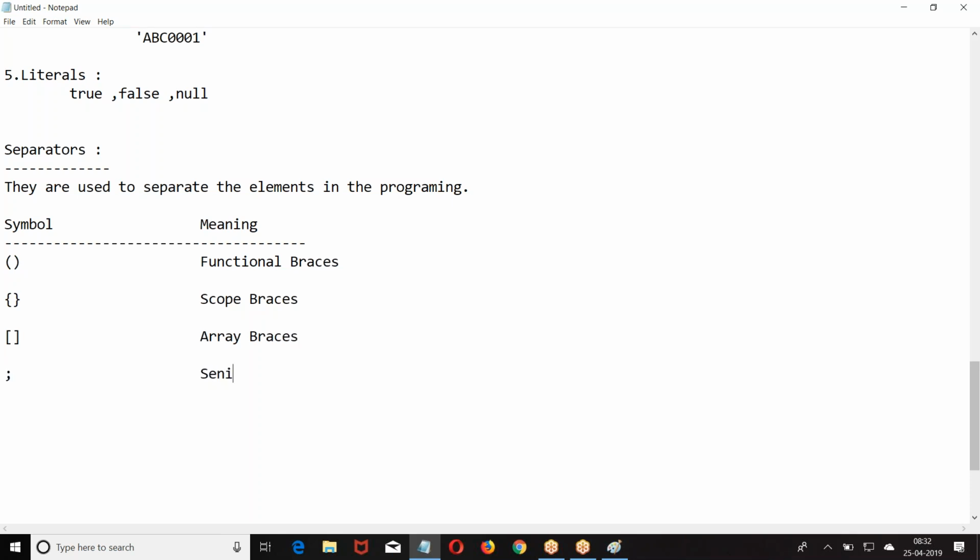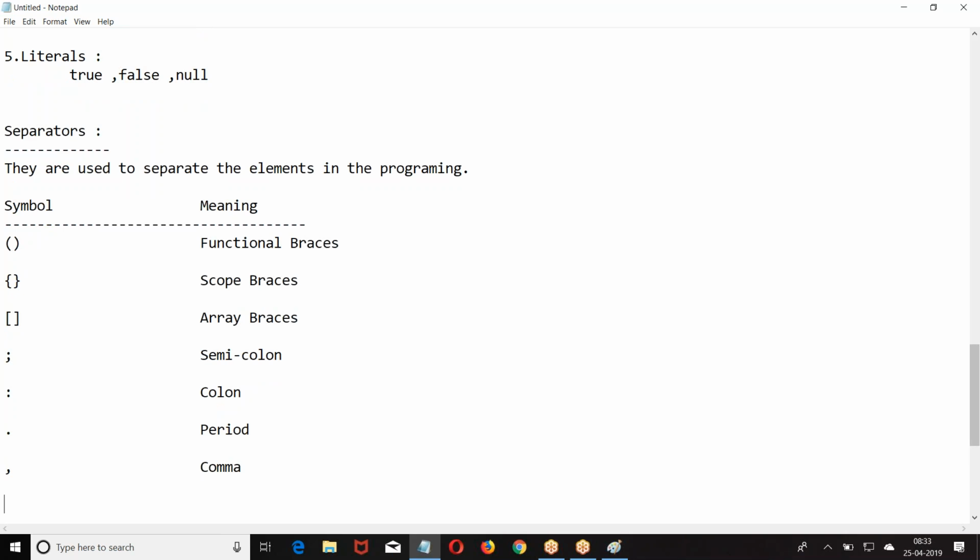Semicolon. Now, we have the functional braces, scope braces, array braces, semicolon, colon, period, comma.